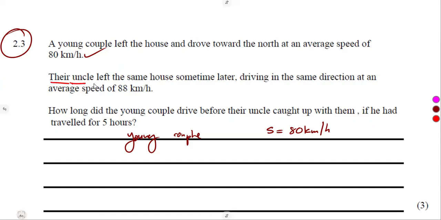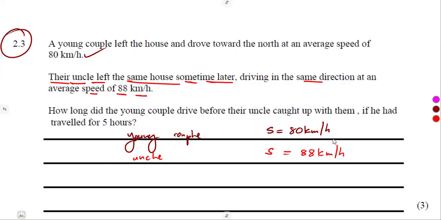Their uncle left the same house sometime later. After some time, he left, driving in the same direction at an average speed of 88 kilometers per hour. That is their uncle now. His speed is what? 88 kilometers per hour.